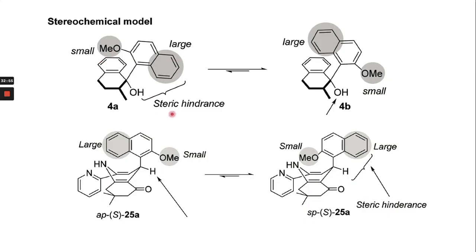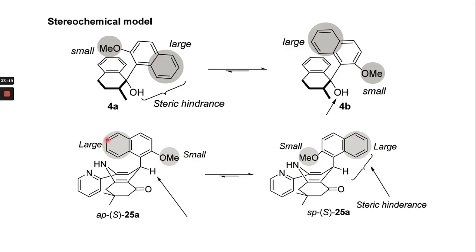For example, you can see this phenyl group and the hydroxyl group. These are the sterically hindered conformations. So the molecule can rotate and then attain the favorable condition where the small groups are now in the space. So this one is the most stable, this one is less stable.